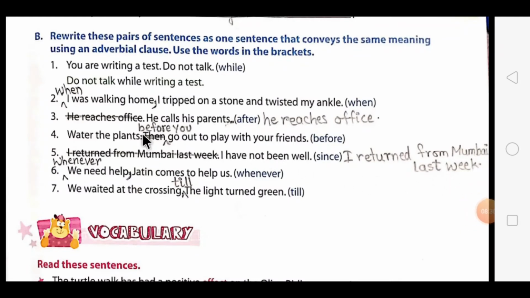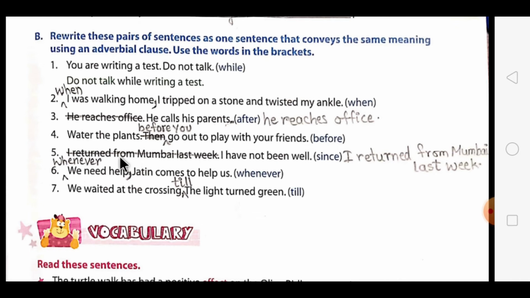Then dear students, the third one is he reaches office, he calls his parents. Now this thing is happening one after the other, so you have to use the word after in this sentence. So we'll begin with he calls his parents after he reaches office. Then the fourth one is water the plants, then go out to play with your friends. You have to use the word before in this sentence. So how will be the answer, dear students? Water the plants before you go out to play with your friends.